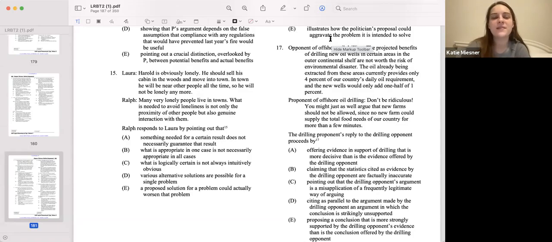Right, we're back with method of argument from logical reasoning by type, and we're looking at question 17. So we have the opponent of offshore oil drilling: The projected benefits of drilling new oil wells in certain areas in the outer continental shelf are not worth the risk of environmental disaster. The oil already being extracted from these areas currently provides only 4% of our country's daily oil requirement, and the new wells would only add 0.5%.